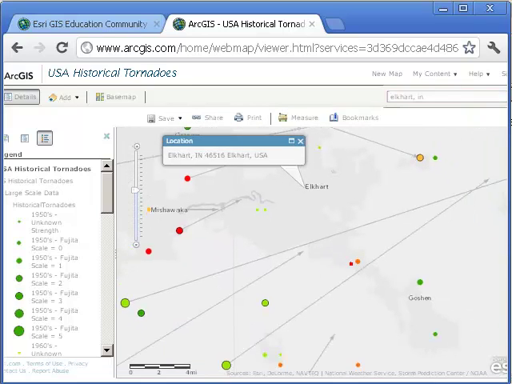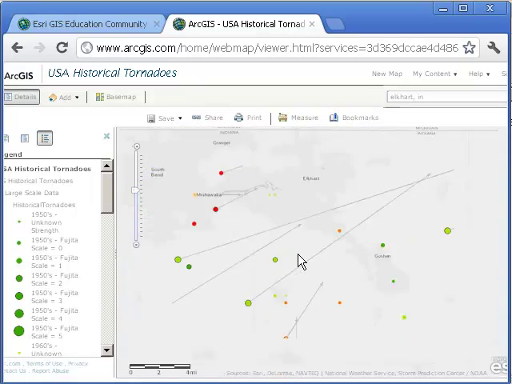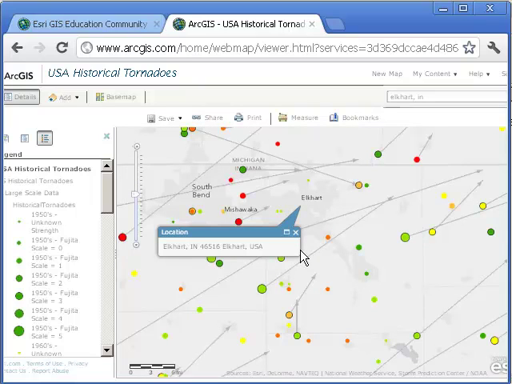Wow, it seems like some of the tornadoes in Elkhart are a bit longer than the ones we looked at in Shawnee. But there are some shorter ones too. Remember, this is real-world data, and it's not all going to fall into one nice, neat, little happy category. There's all kinds of variability, which is one of the reasons why examining real-world data is so fascinating.